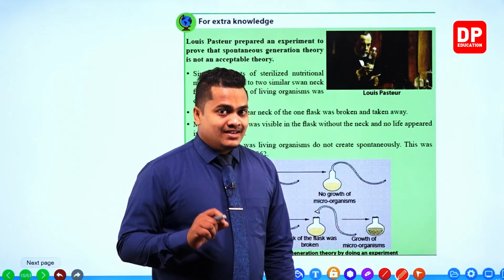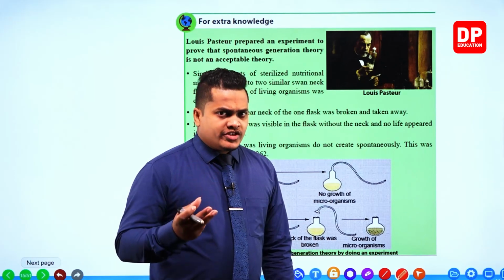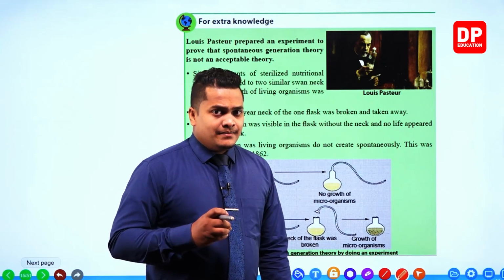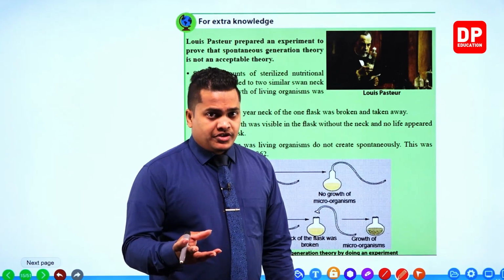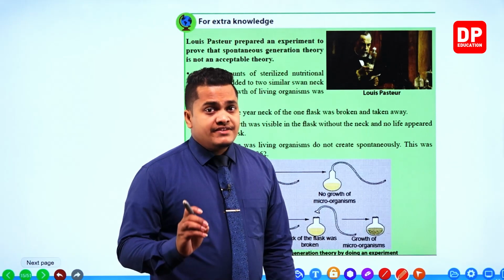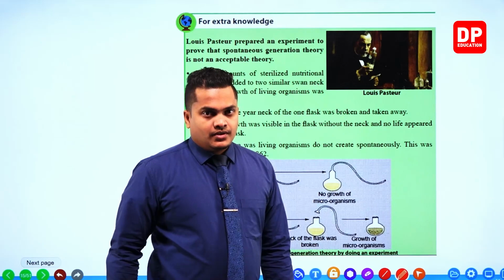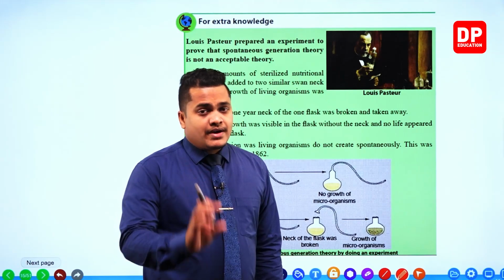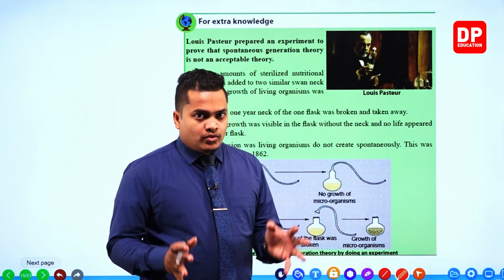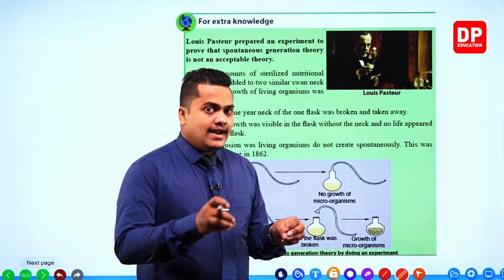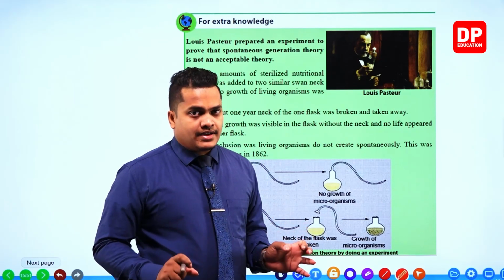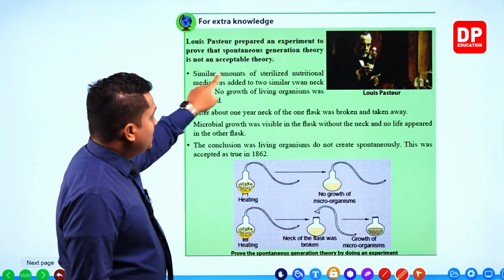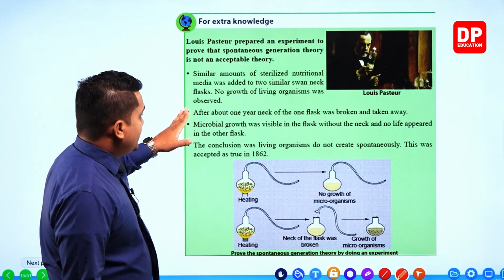Now this nutritional media, my dear children, has plenty of nutrition, so microorganisms can grow effectively within the media. So by adding this nutritional media, he is going to check the presence of microorganisms. So he took swan neck flasks and added these nutritional media separately. Similar amounts of sterilized nutritional media were added.